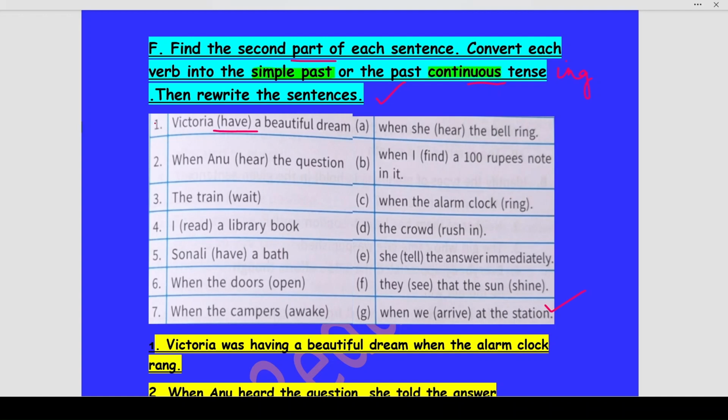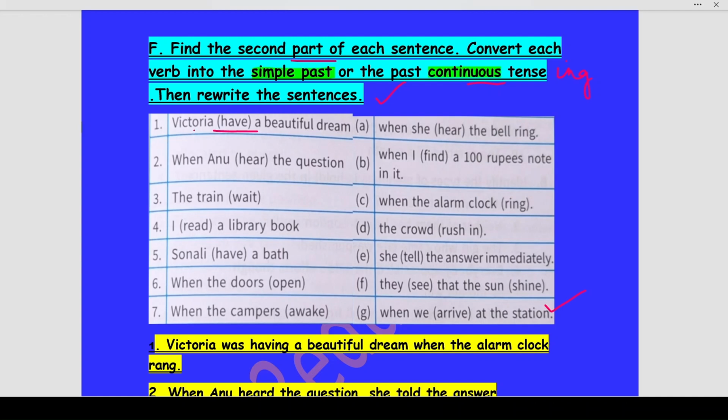So column A has a few sentences, column B has a few sentences. We have to see which part of column B, when joined with a sentence from column A, makes a meaningful sentence. After that, we have to change the verbs in column A and B into the simple past or the past continuous tense and then rewrite the whole sentence again.